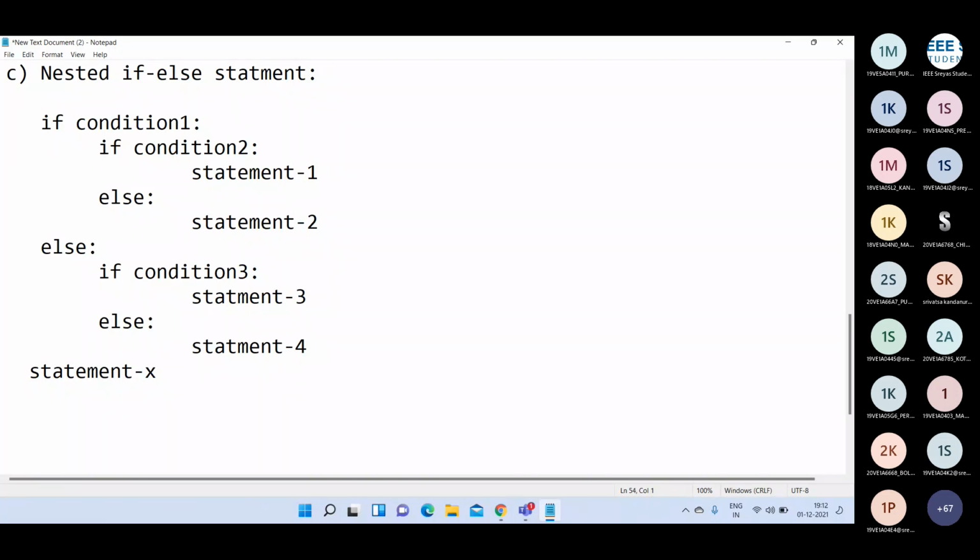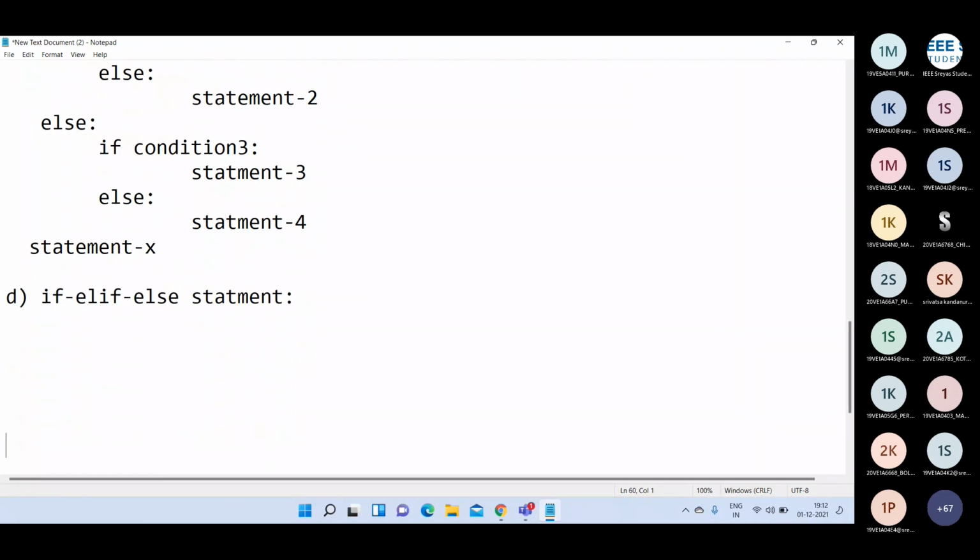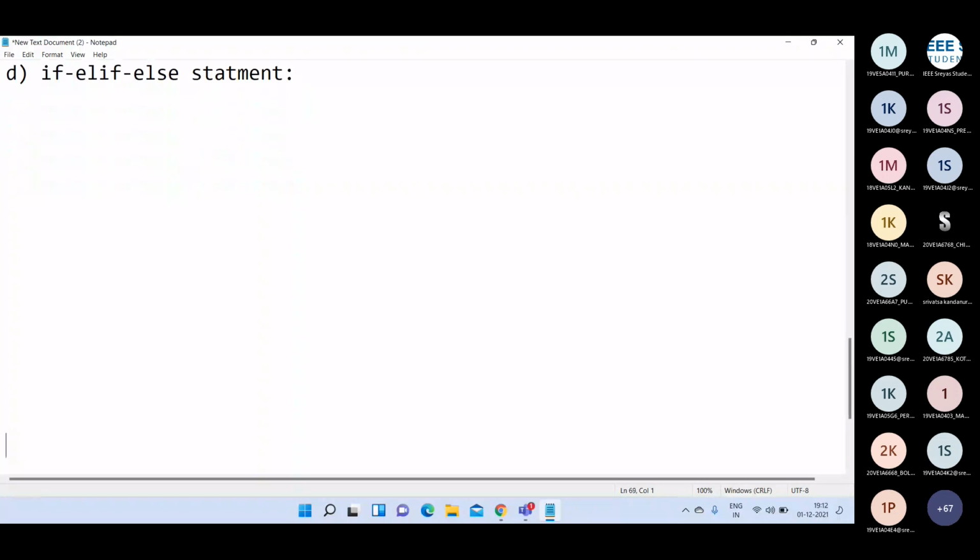In that way we are going to write the nested if else statement in Python language. And the last one is the if, elif and else statement. The purpose of this if elif else statement is whenever you want to perform multi-way branching or multi-way selection.